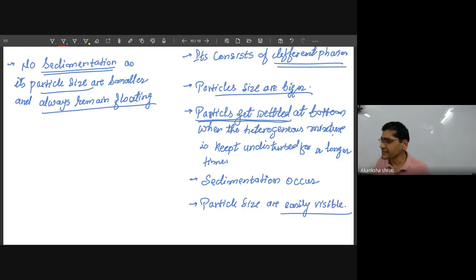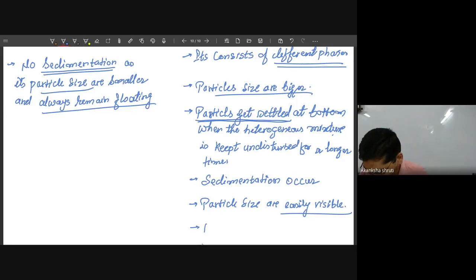Visible means it is visible even with our naked eye. Another thing, if you put a torch light over it, then you can observe the particle movement very easily. It means the path of light through that mixture is also visible.